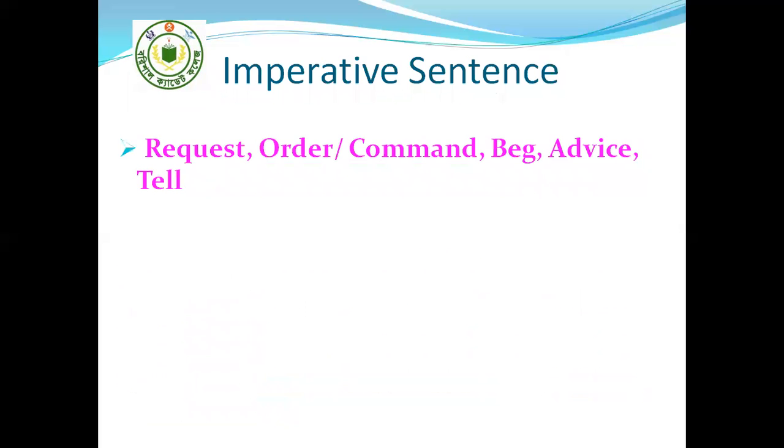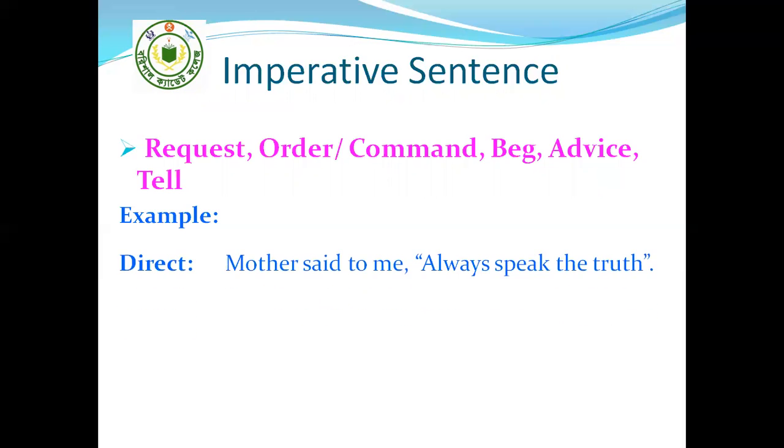Imperative sentence. Cadets, in an imperative sentence, different types of emotions are there: request, order, command, beg, advise, tell, and so on. Here it is necessary to understand what emotion has been stated in the sentence. See?